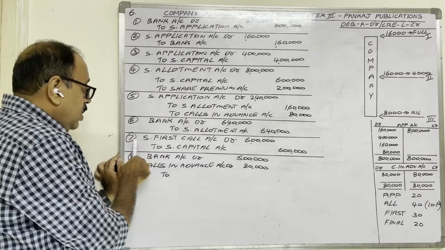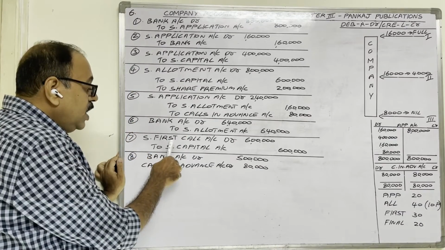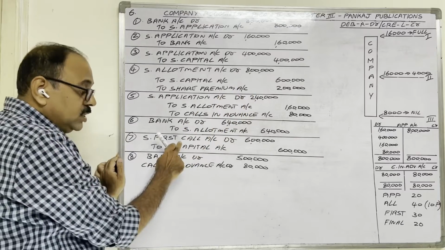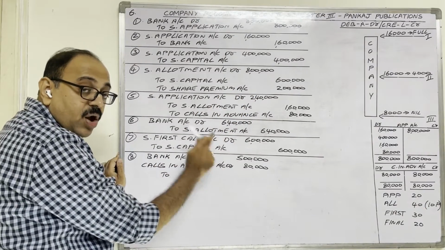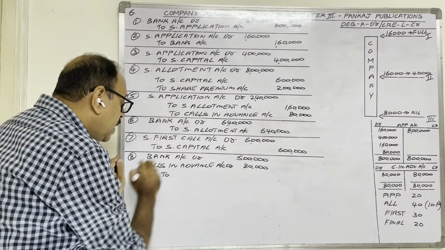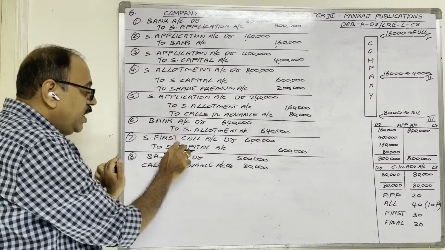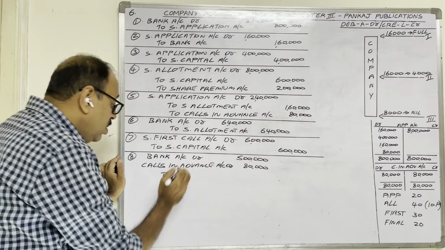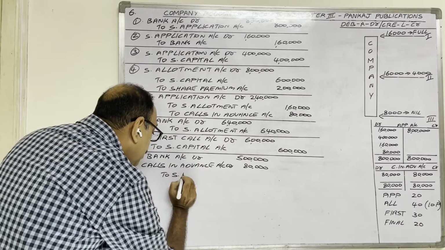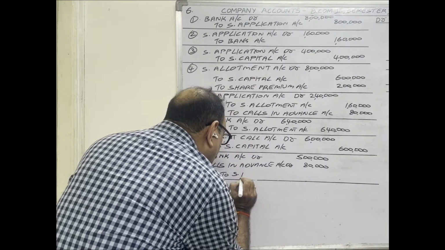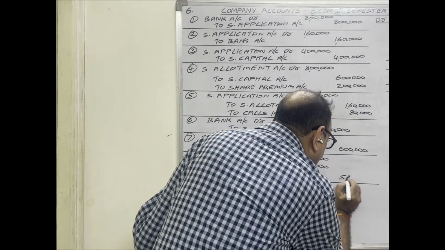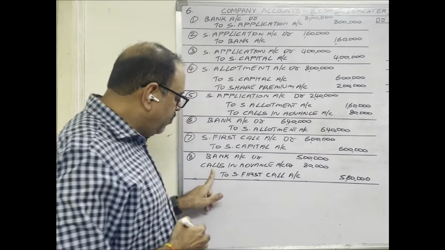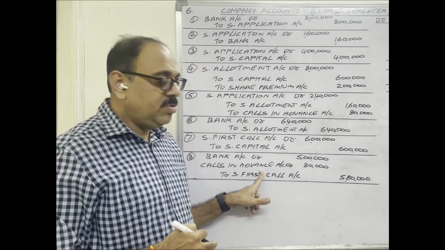In the seventh entry, we wrote that they are debtors to us. Now we are adjusting that amount. They are not debtors. Therefore, this debtor account we should cancel. By debiting, we have created this account. If you want to cancel, you have to credit. To share first call account, amount total 5,80,000 rupees.